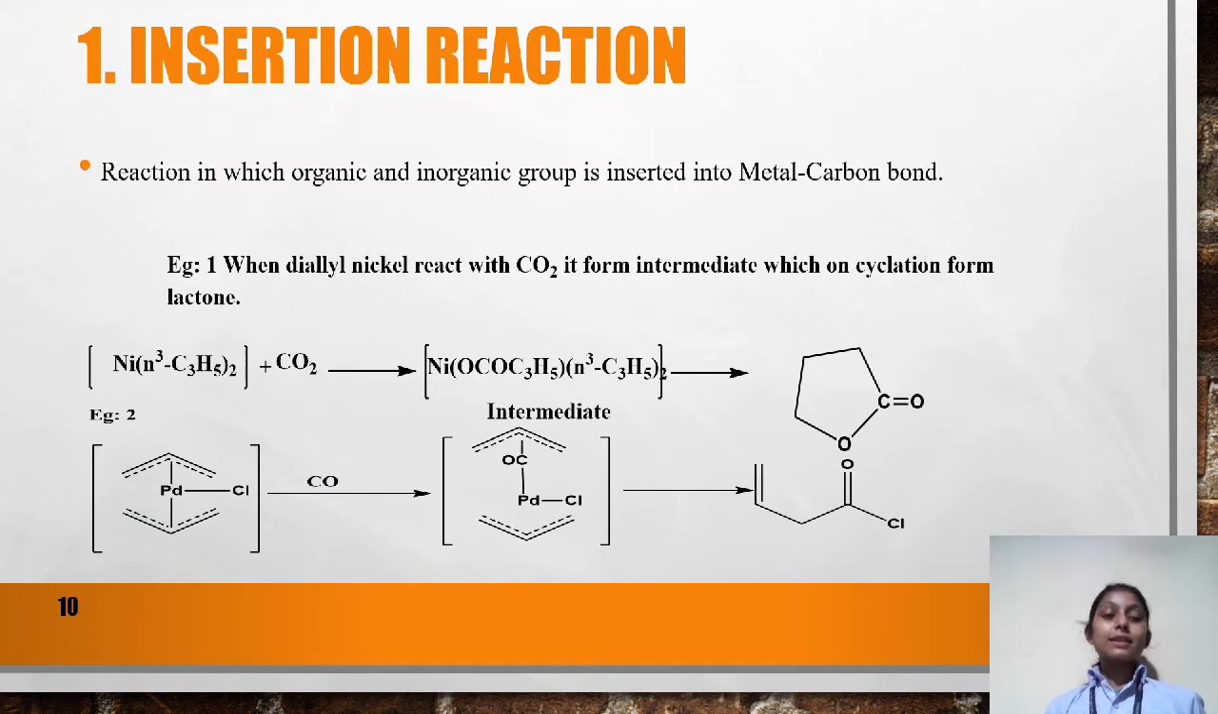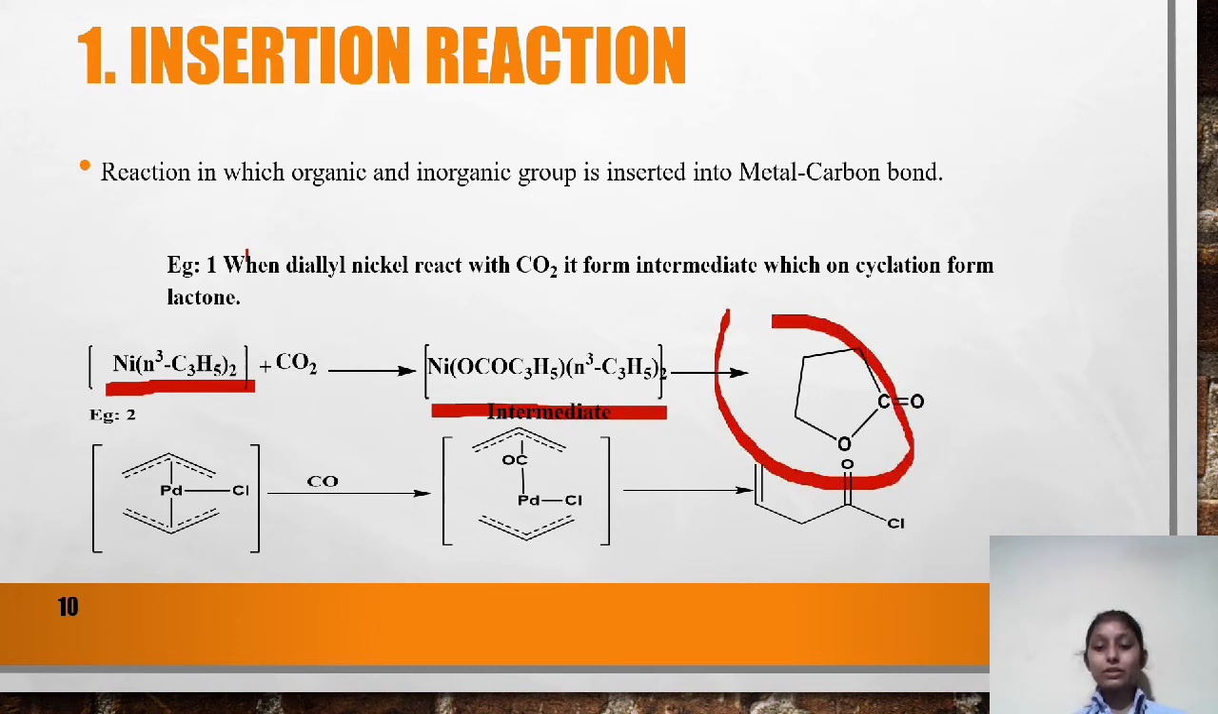Insertion reaction. The reaction in which an organic or inorganic group is inserted into the metal carbon bond is known as insertion reaction. In example 1, we can see when dialkyl nickel reacts with carbon dioxide, it forms an intermediate which on cyclization forms lactone. Here we can see that the nickel dialkyl, when it reacts with carbon dioxide, forms an intermediate. The intermediate by cyclization reaction then forms a gamma lactone.